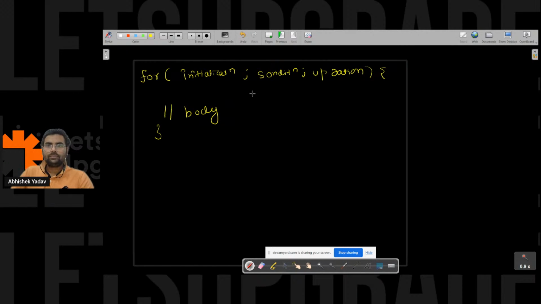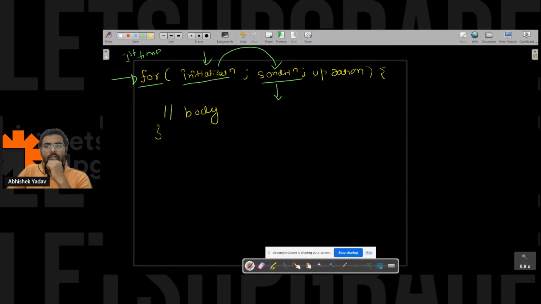So what will happen here? For the first time, the moment my system sees the for keyword, it will go to the initialization part and execute it. After that, it will move to the condition part, where the condition will be checked.